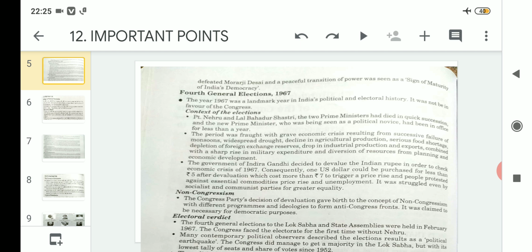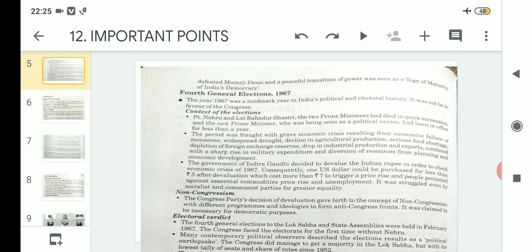After this comes the fourth general election in the year 1967, just 1 year after the death of Lal Bahadur Shastri. The year 1967 was a landmark year in India's political and electoral history. It was not in favor of the Congress, and that is why this fourth general election of 1967 is called a landmark year, a turning point.